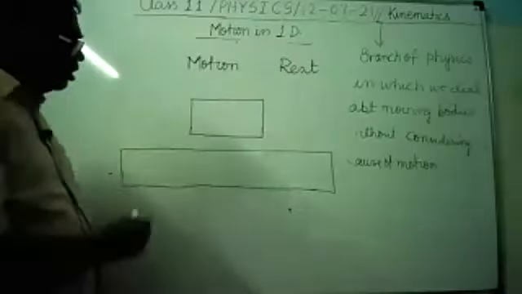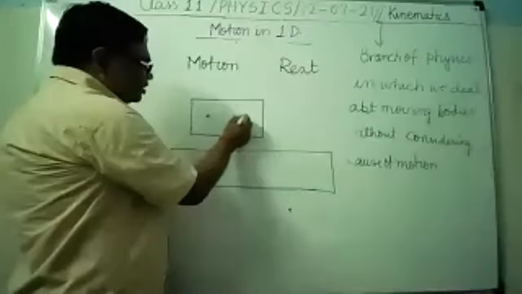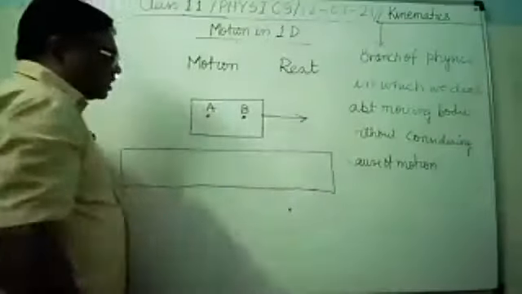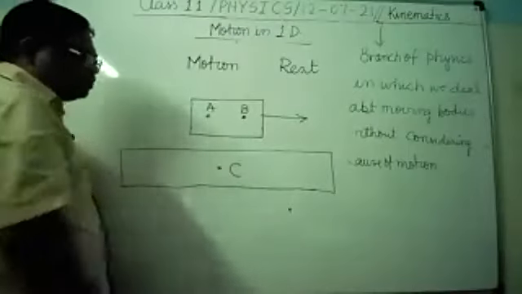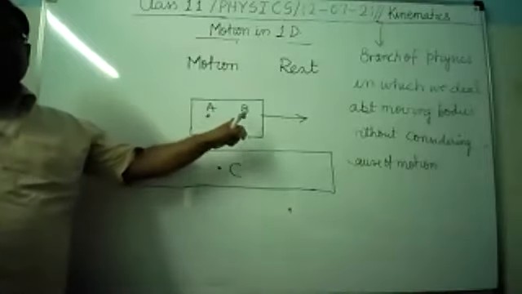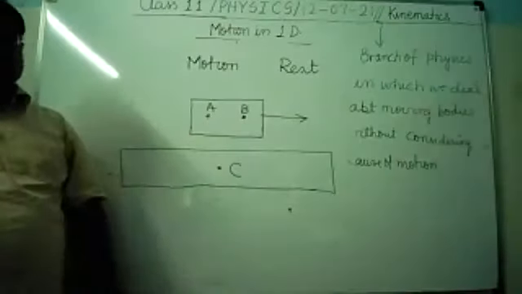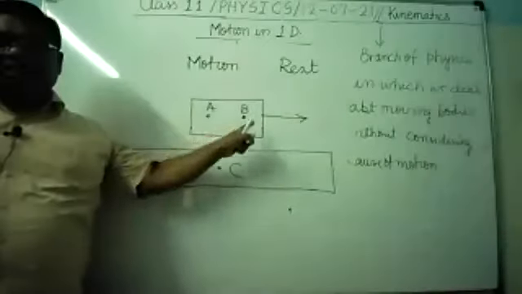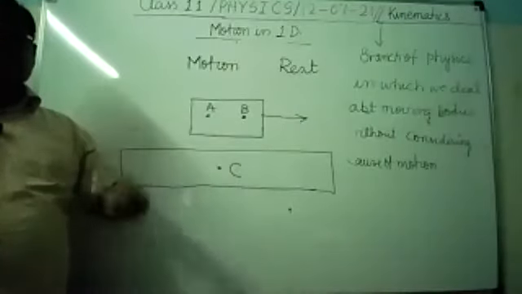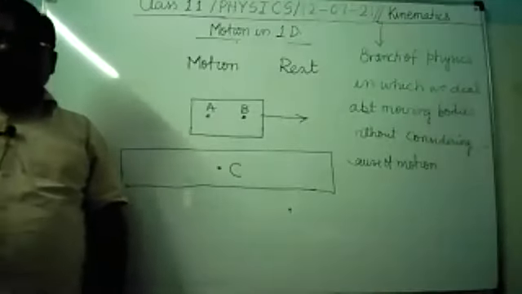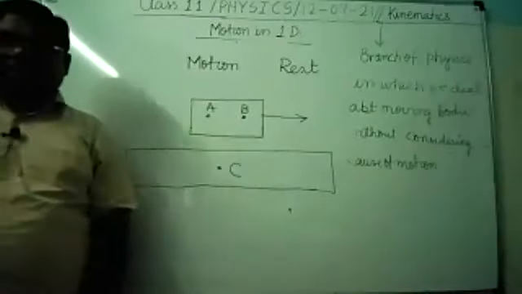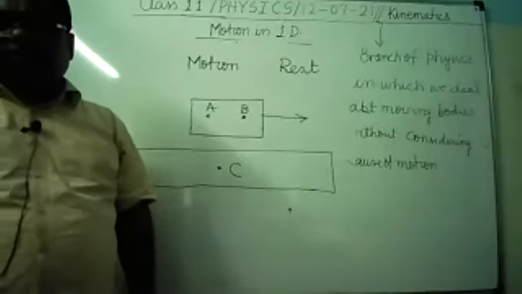Now see here, there are two passengers which are sitting in front of each other. The compartment is moving in this direction, and there is a third passenger who is standing here. So what will you say about A and B when you compare the position of A with respect to B, or compare the position of B with respect to A? You will find that both are at rest with respect to each other.